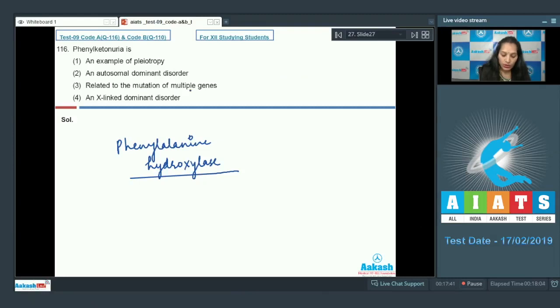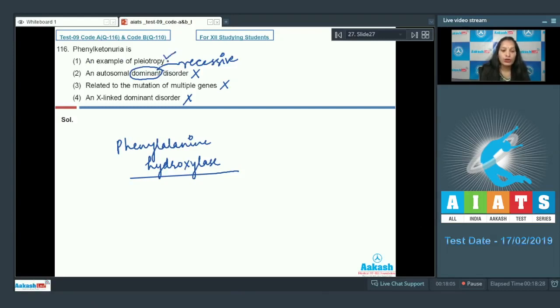So, is it related to the mutation of multiple genes? No, it is related to the mutation of a single gene that is responsible for the synthesis of phenylalanine hydroxylase. Is it an X-linked dominant disorder? No, it is an autosomal recessive disorder. So these two options are ruled out. First is an example of pleiotropy.